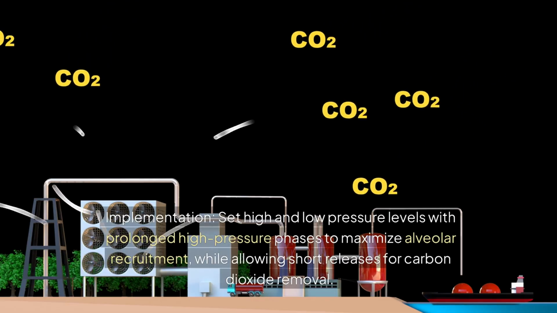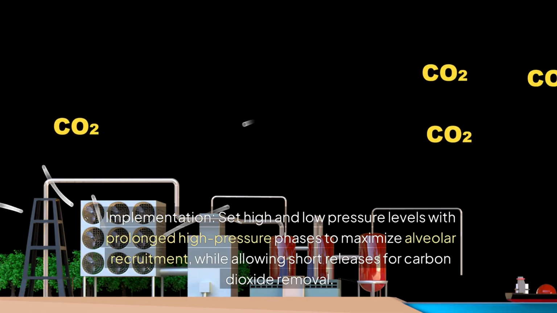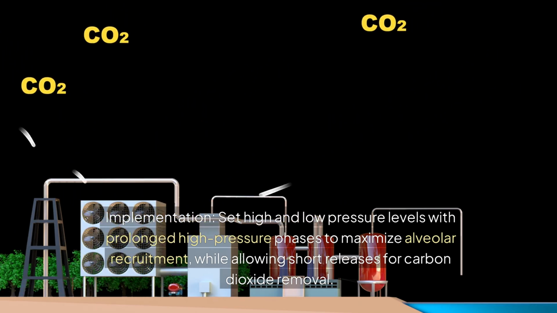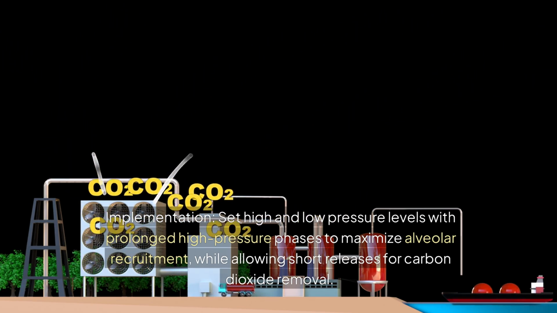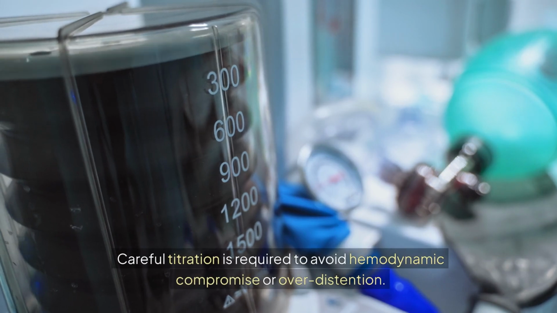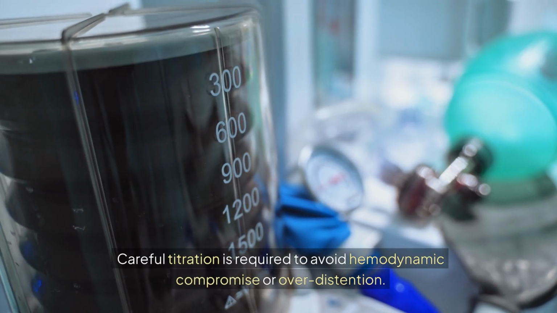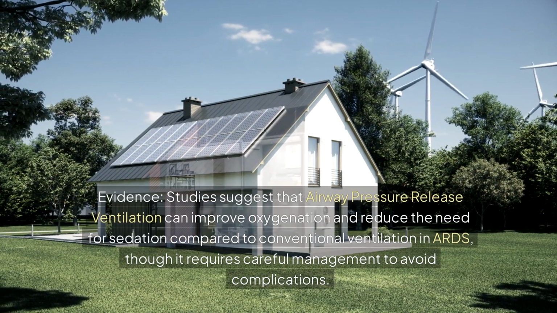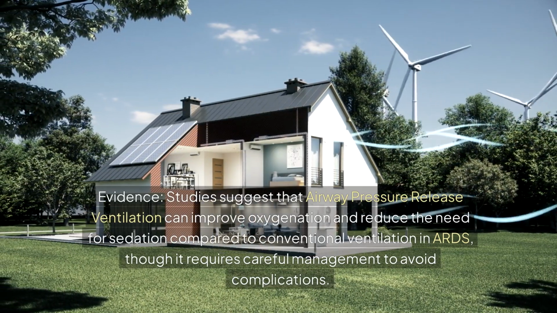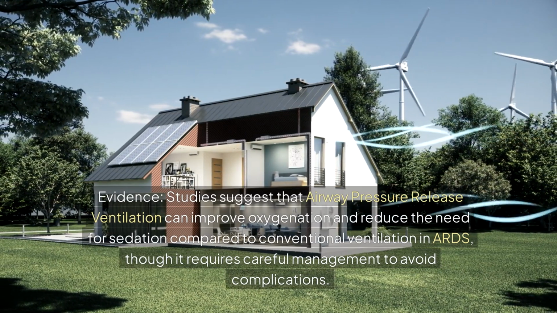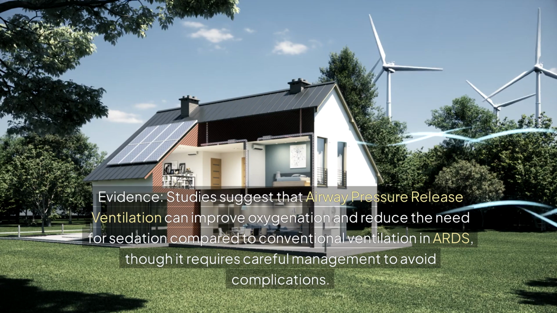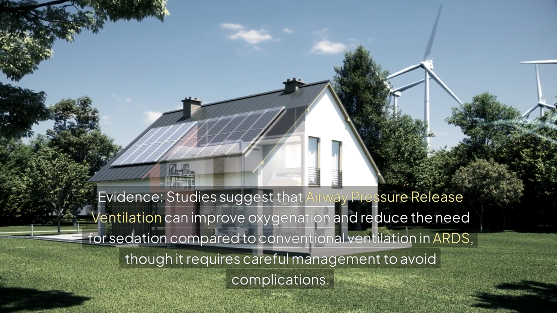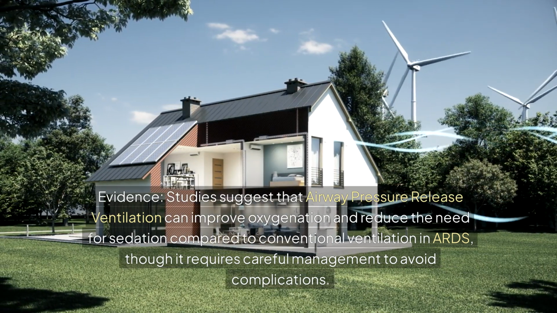Implementation. Set high and low pressure levels with prolonged high-pressure phases to maximize alveolar recruitment, while allowing short releases for carbon dioxide removal. Careful titration is required to avoid hemodynamic compromise or overdistension. Evidence. Studies suggest that airway pressure release ventilation can improve oxygenation and reduce the need for sedation compared to conventional ventilation in ARDS, though it requires careful management to avoid complications.